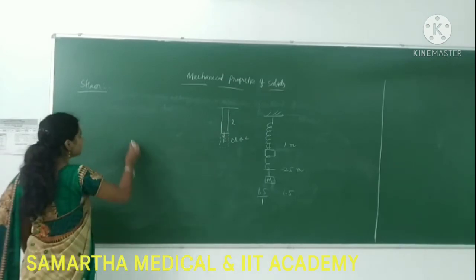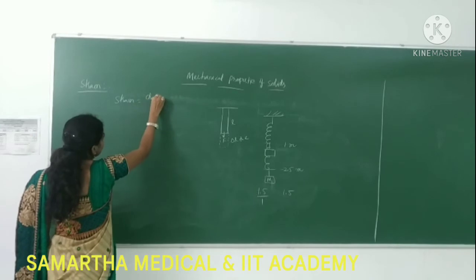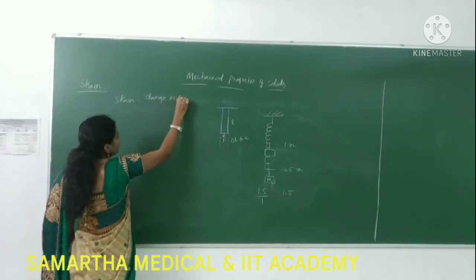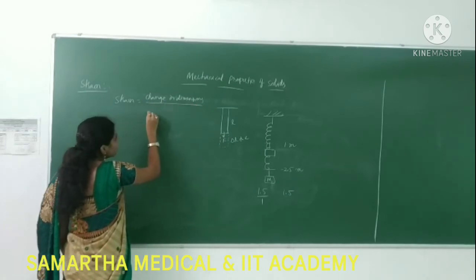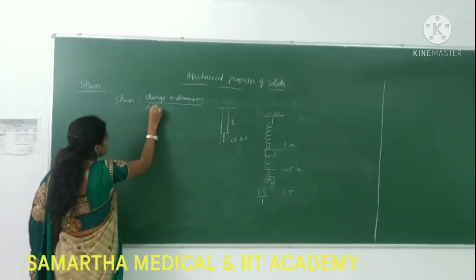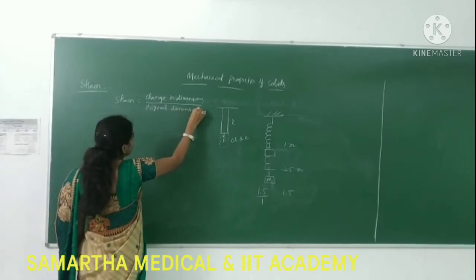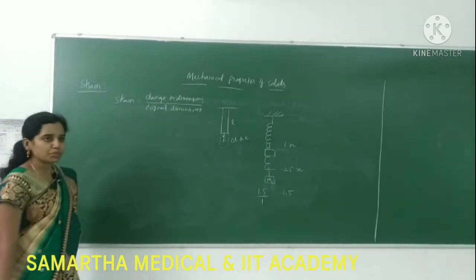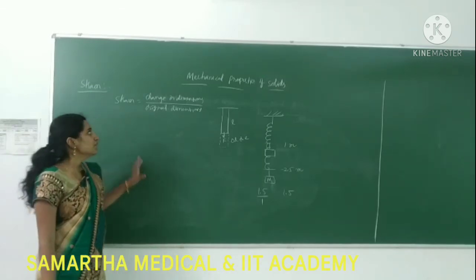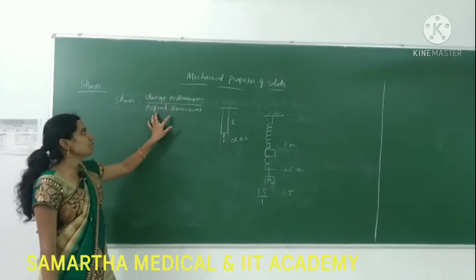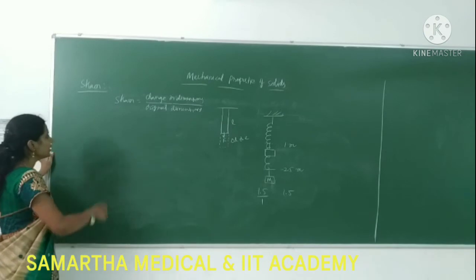First of all, what is the definition of strain? Strain is equal to the ratio of change in dimensions to the original dimensions. That might be anything: volume, area, or length. But strain is nothing but the change in dimensions to the original dimensions. There are different types of strain.